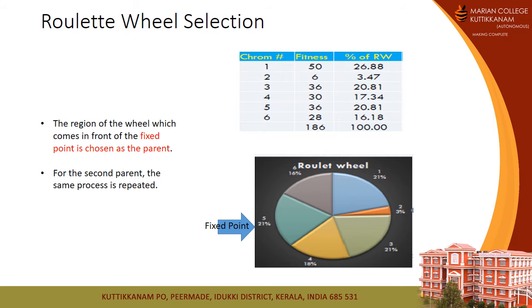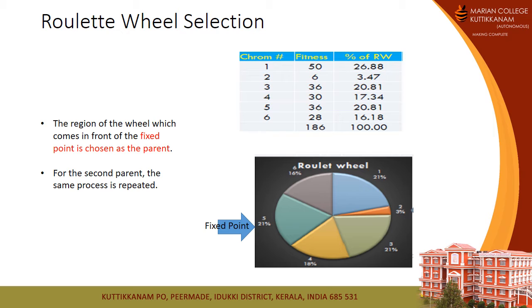In roulette wheel selection, each chromosome corresponds to a fitness value. We convert those fitness values to percentage values in order to create a wheel, which is actually a pie chart acting as a wheel. The roulette wheel has a fixed point.